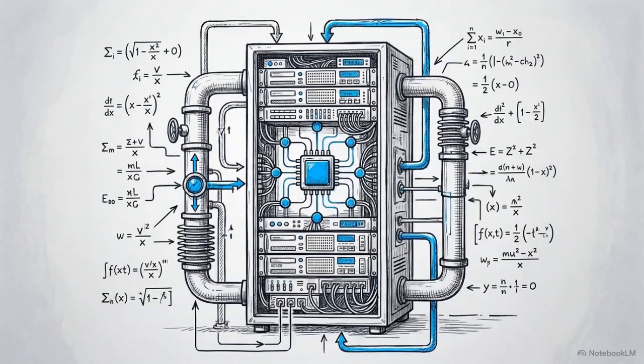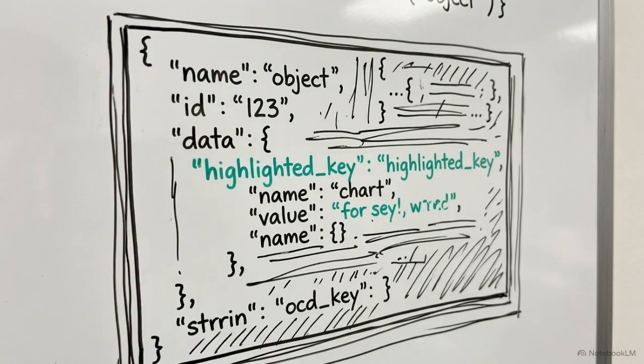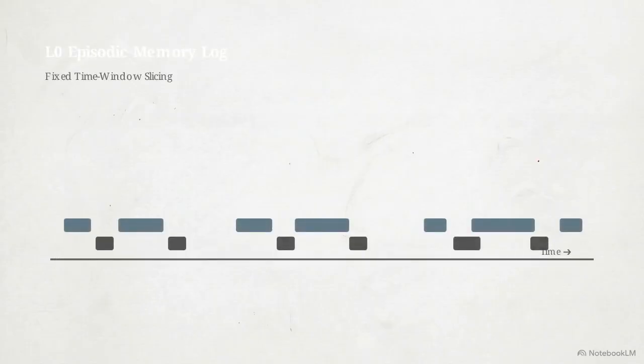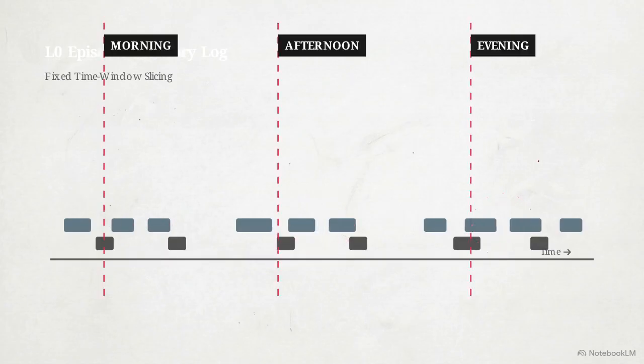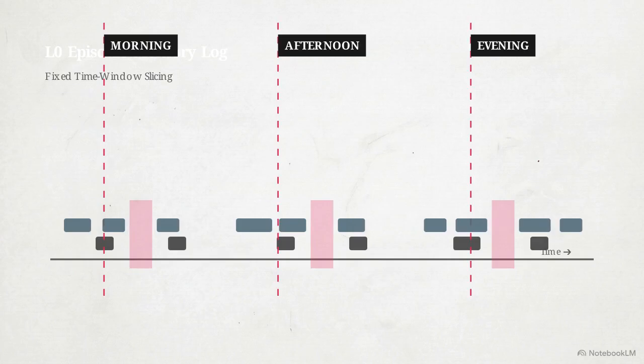Level 0 episodic memory serves as the ground truth. These are the unedited, raw JSON message strings of every conversation turn. Attempting to summarize these raw messages using fixed clock times, like morning, afternoon, and evening windows, arbitrarily cuts conversations in half across time zones and irregular schedules.